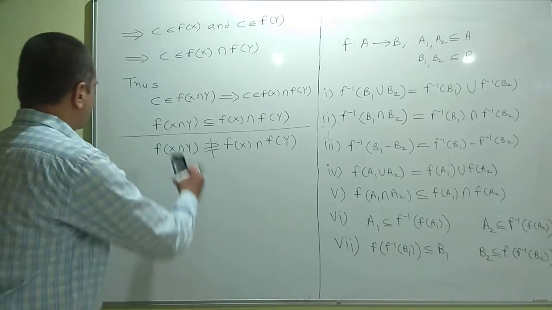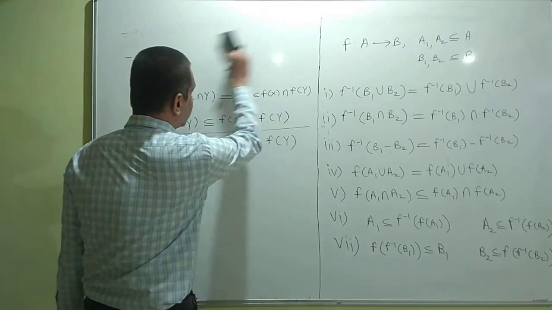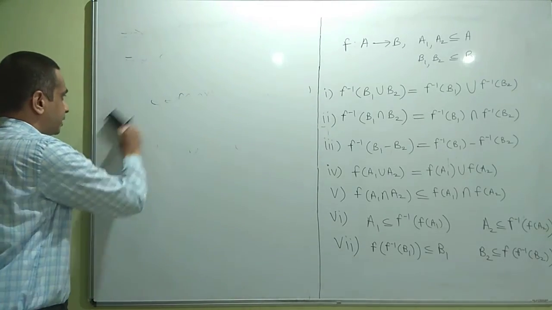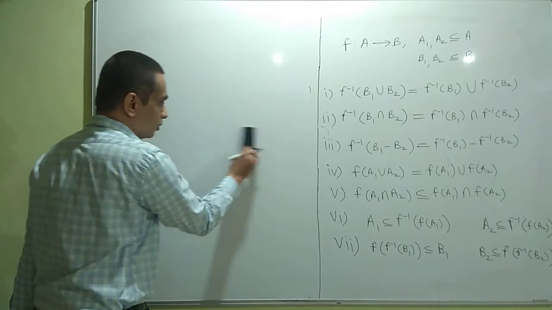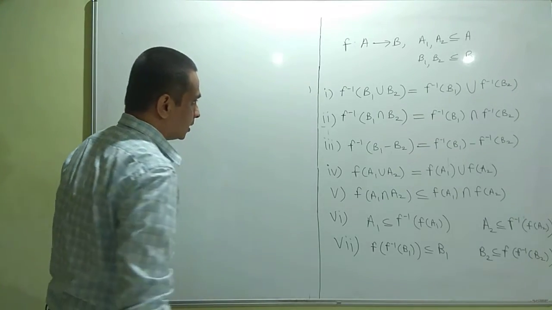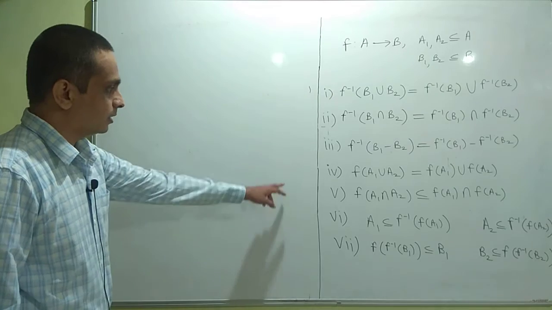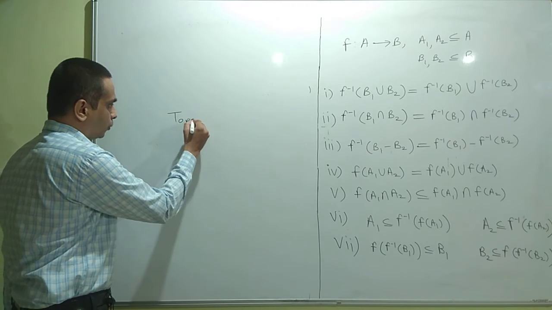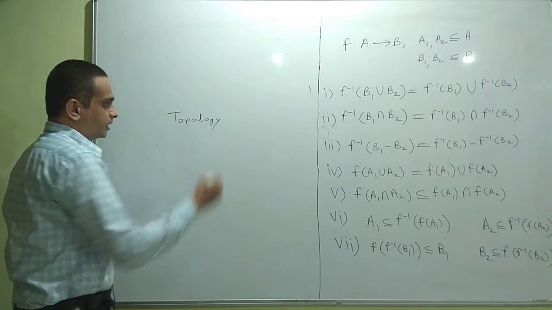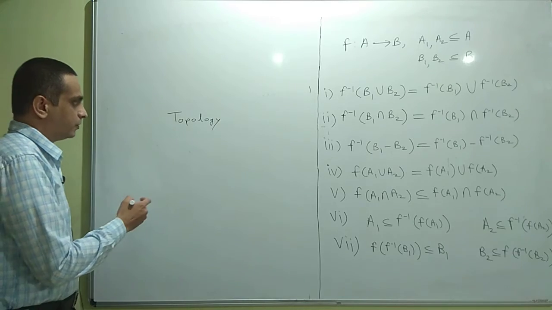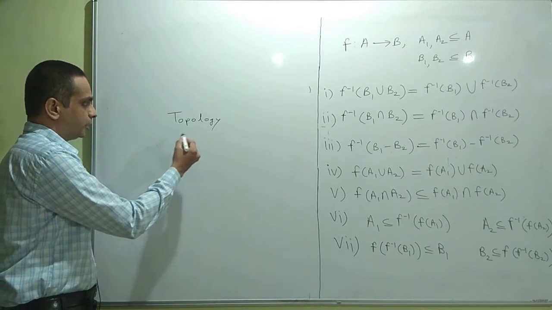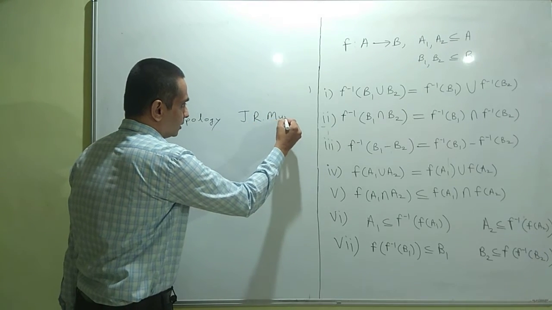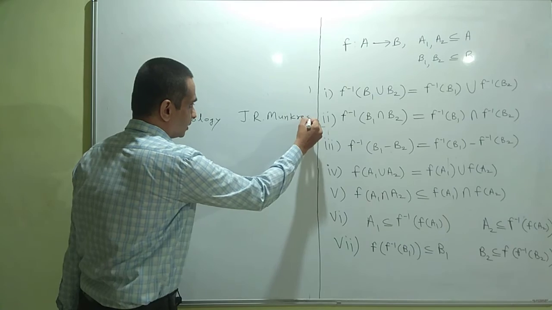Our recommended textbook for this course is Real Analysis by R.R. Goldberg. It is one of the classical textbooks of real analysis. For this topic, I'll recommend one reference. It is again a classical book for topology. For details of these properties, you may refer to the first chapter in the book Topology by J.R. Munkres. It is the reference which I am giving you.